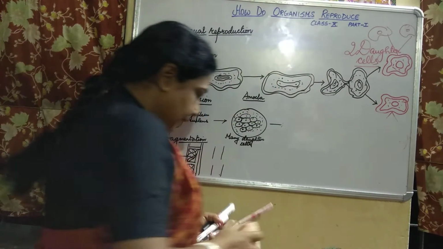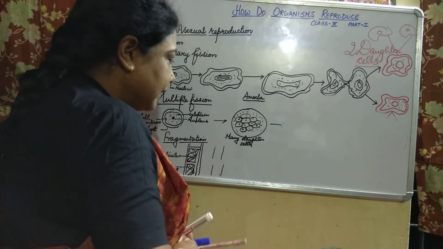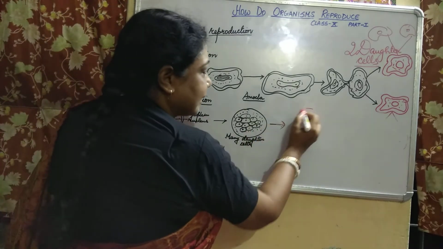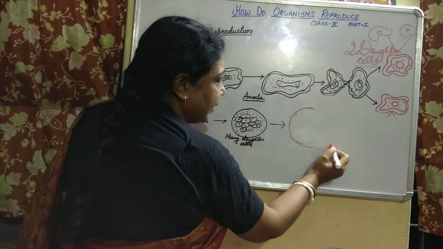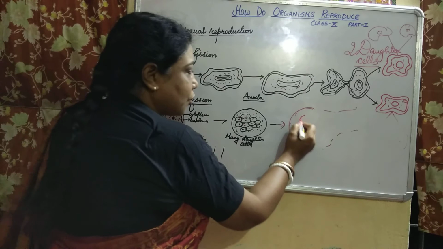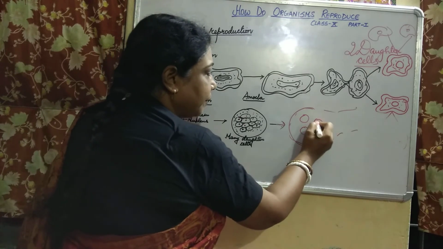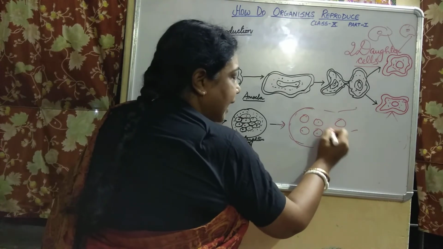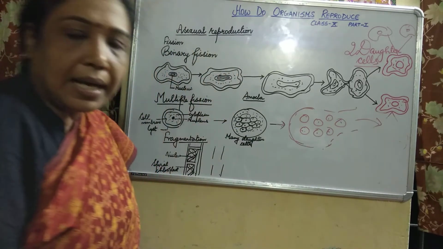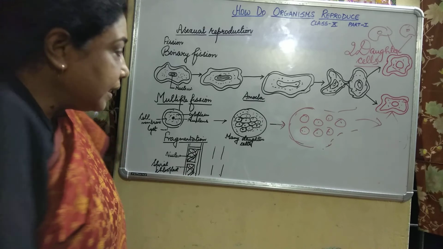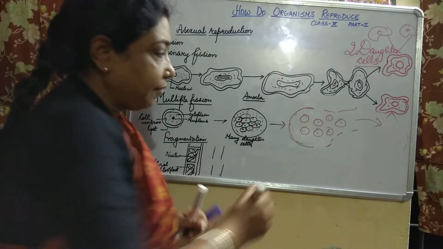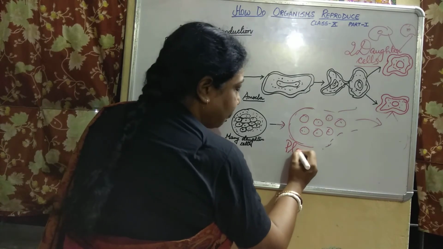Then ultimately, children, this cyst will burst open. The cyst will break and these daughter cells will come out and gain their individual identity. So this is nothing but multiple fission in plasmodium.